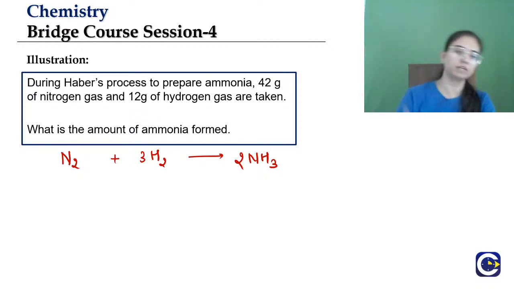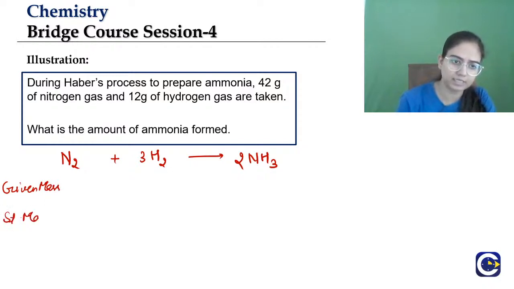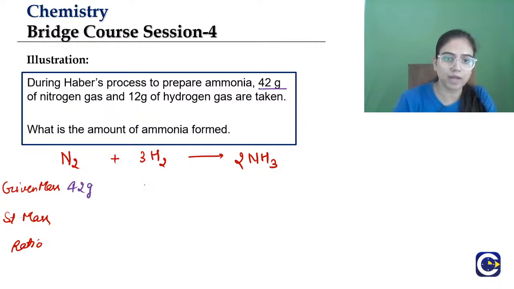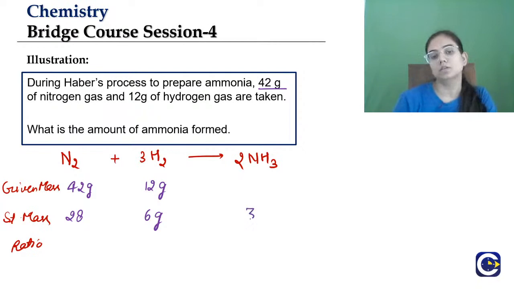Very good, Nihal, absolutely right. So you see, how did we calculate it? Given mass, stoichiometric mass, ratio. Make the table, because a table will make the pattern easier. For nitrogen the given mass is 42 gram, for hydrogen it's 12 gram, and the stoichiometric mass for nitrogen is 28. For hydrogen it's 17 into 2, 34 gram, right?